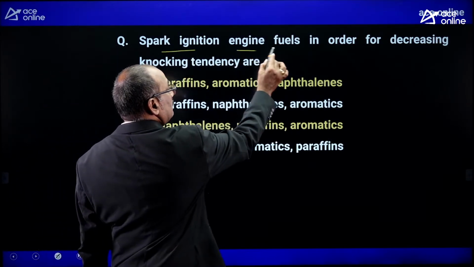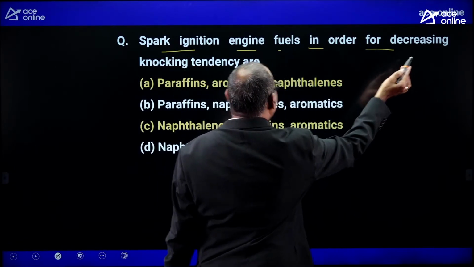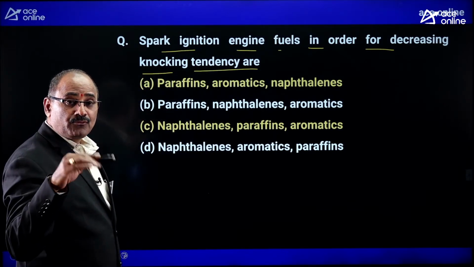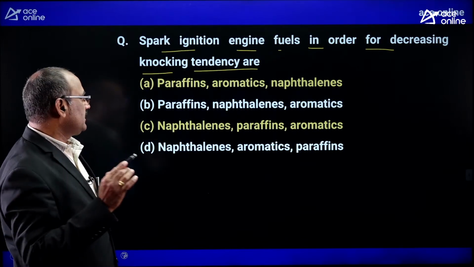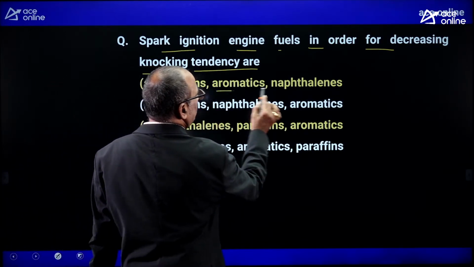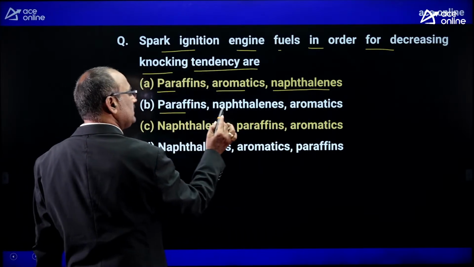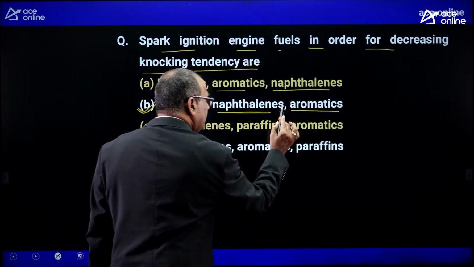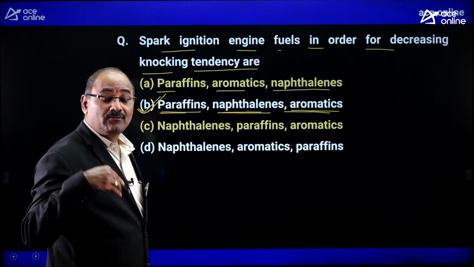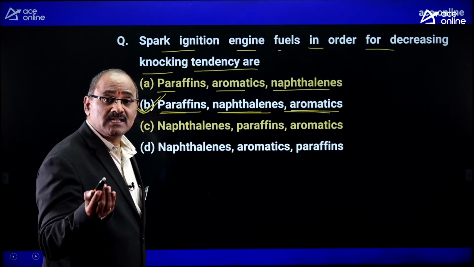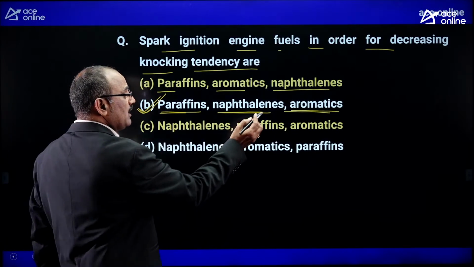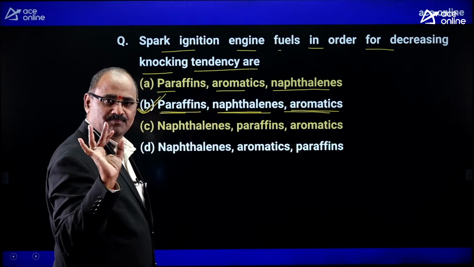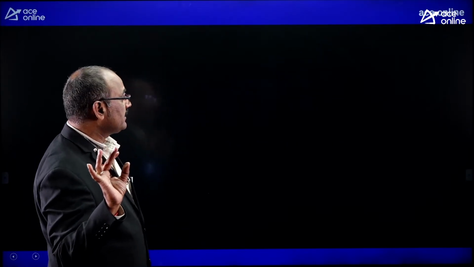Spark ignition engine fuels in order of decreasing knocking tendency. For the petrol engine, the fuels in decreasing order of knocking tendency. Option A, paraffins, aromatics, naphthalenes. B, paraffins, naphthalenes, aromatics. Yes, option B is absolutely correct. This is the decreasing order of petrol fuels in terms of knocking. That means the knocking tendency of aromatics is less than that of naphthalenes, which is less than that of paraffins. Okay. Similarly, look at another important question.